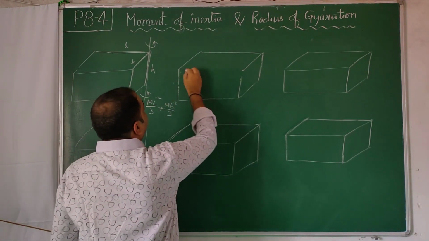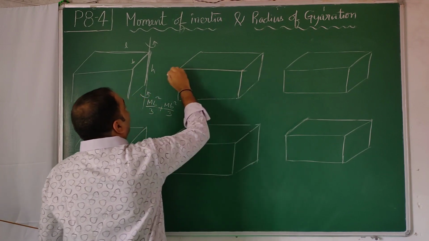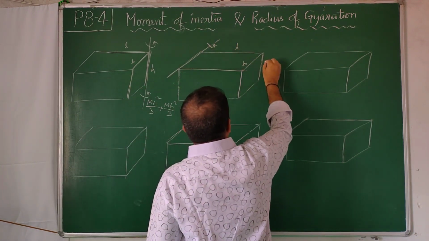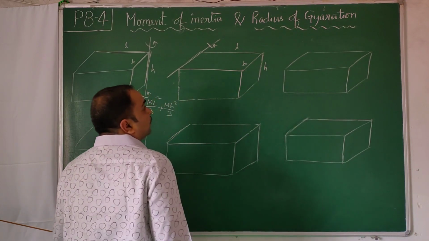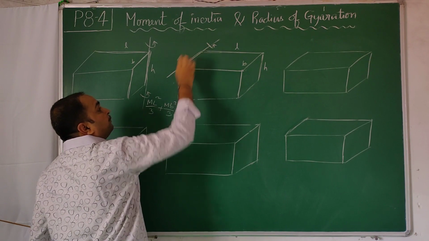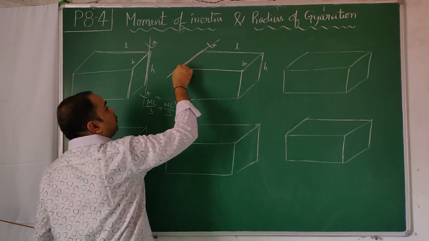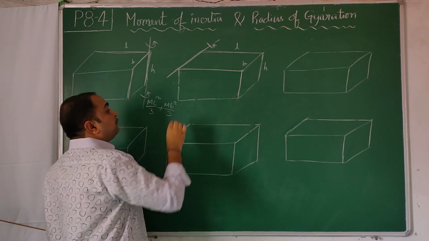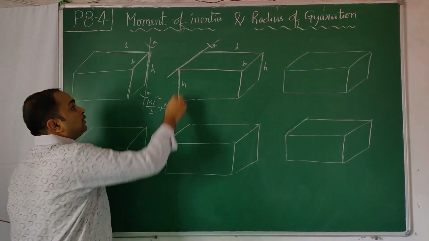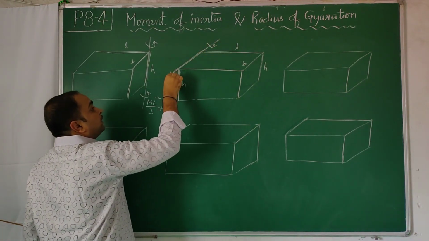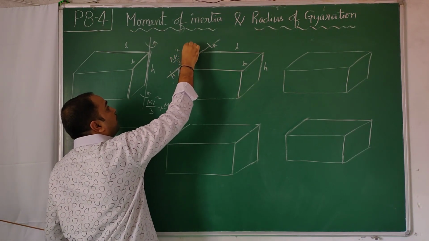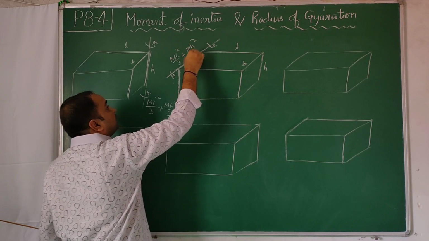Similarly, I take this as the axis of rotation. This is length, this is breadth, this is height. So this is the length, and when I come here, this is the end of the length. Parallel to breadth it is there. The breadth dimension will not come. This is the end of the height h. This axis is at the end of the length and the end of the height. So m l square by 3 plus m h square by 3.